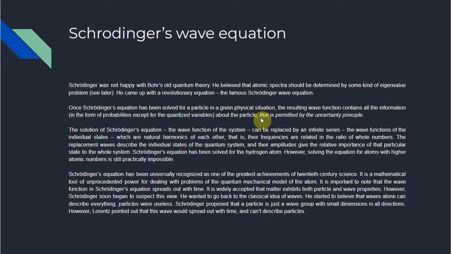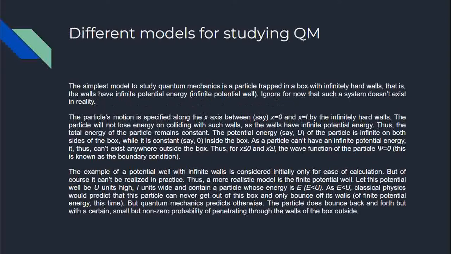It is widely accepted that matter exhibits both particle and wave properties. However, Schrodinger soon began to suspect this view. He wanted to go back to the classical idea of waves. He started to believe that waves alone can describe everything, particles were useless. Schrodinger proposed that a particle is just a wave group with small dimensions in all directions. However, Lorentz pointed out that this wave would spread out with time and cannot describe particles. Just for a bit of background information.